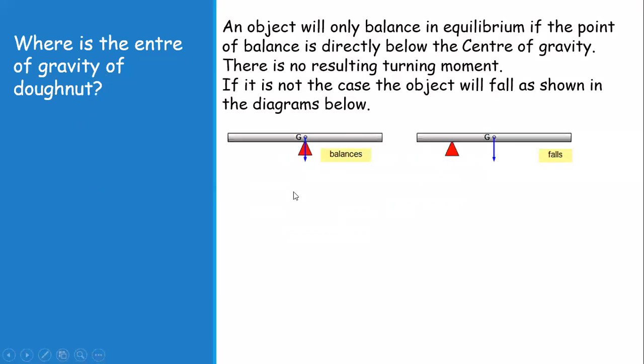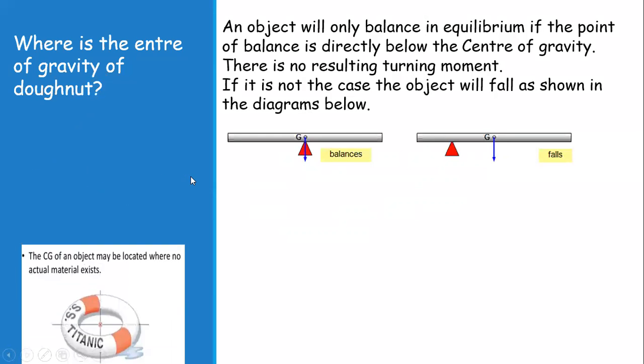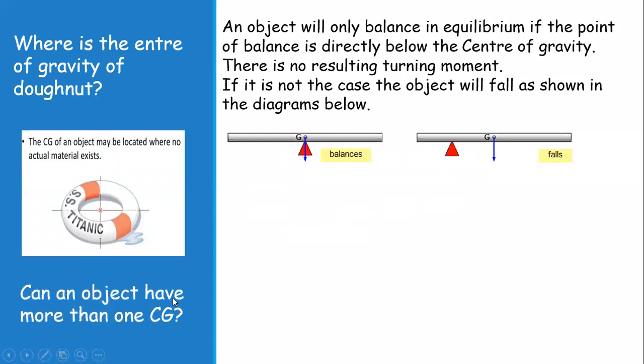You can see that there is no dough in the middle of the donut, and so where could be the center of gravity of that donut? And the second question is, can an object have more than one center of gravity? For the first answer, you can understand that the center of gravity may be located where no actual material exists.